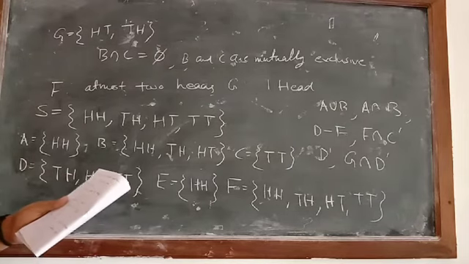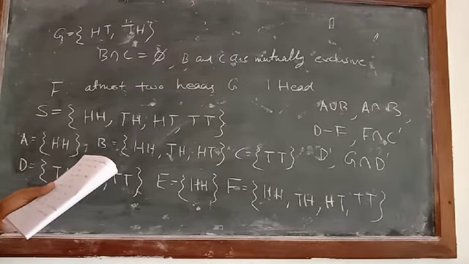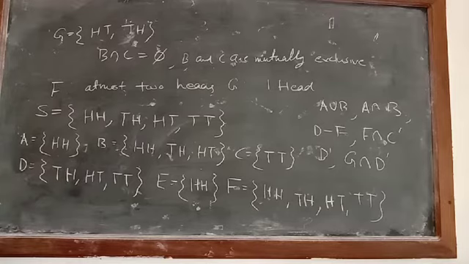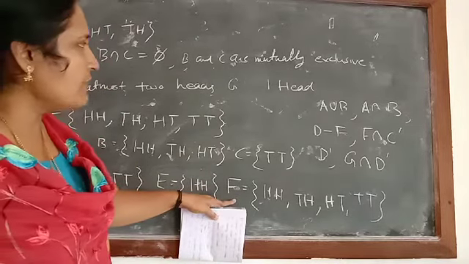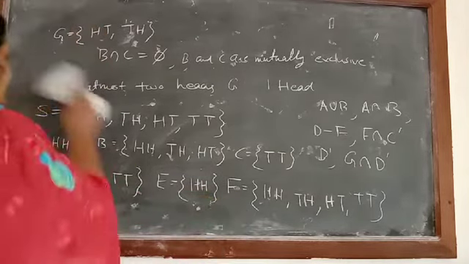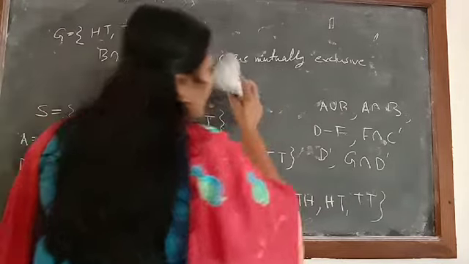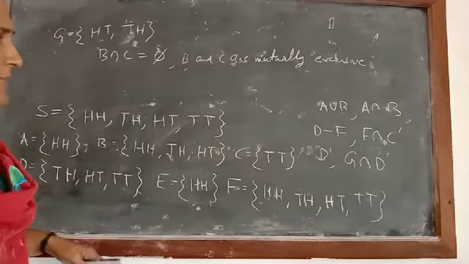Then in this, only the second one is written: are C and F exhaustive events? C, where is C? And here we have F. According to the definition of exhaustive events, their union should be equal to the whole sample space.